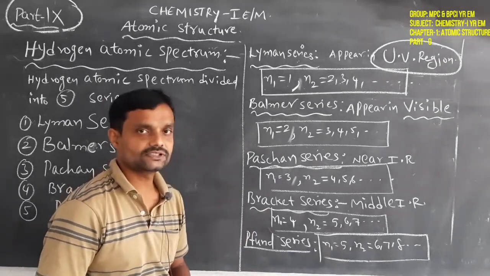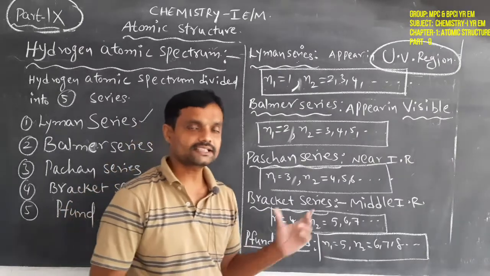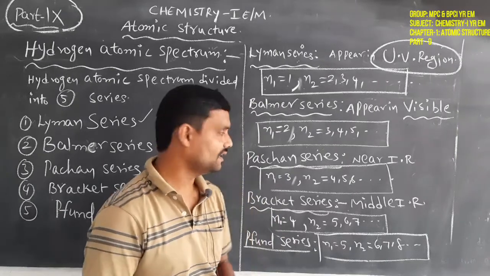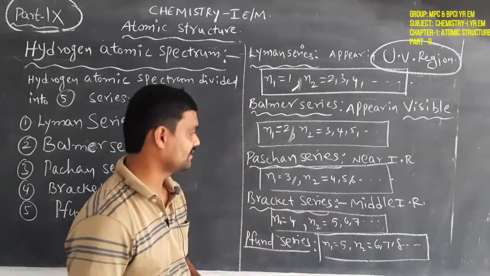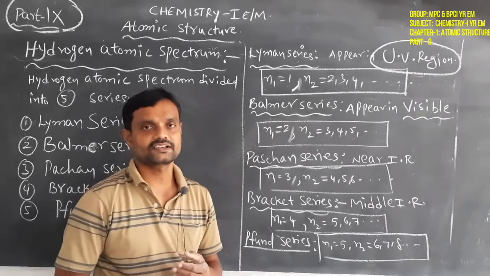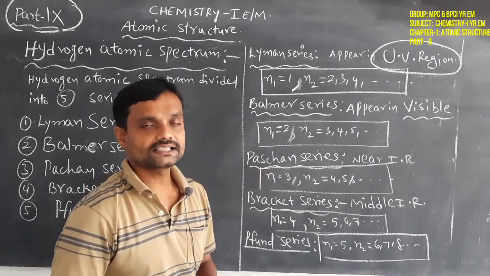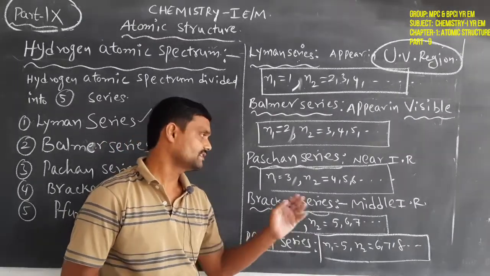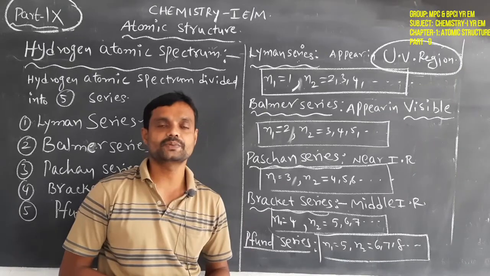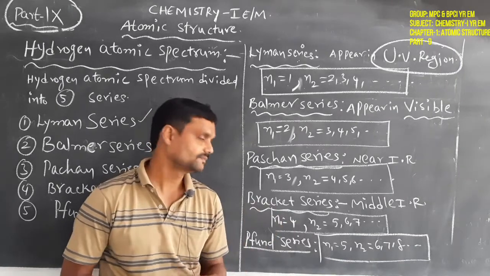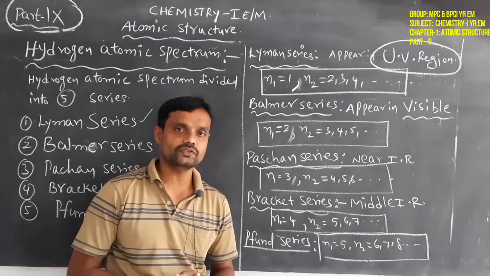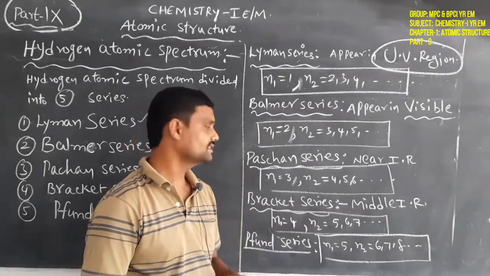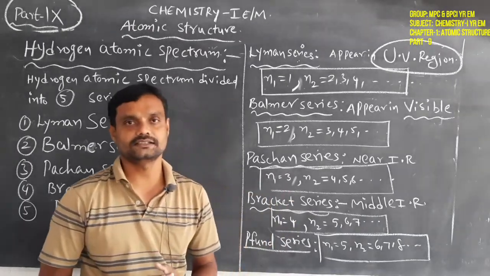Next, the Brackett series, the fourth series. How can it be defined? All higher energy level electrons come back to the fourth energy level. That is called the Brackett series. It appears in the middle IR region. For the Brackett series, N1 is equal to 4 and N2 is equal to 5, 6, 7 and so on. This is the meaning of the Brackett series.